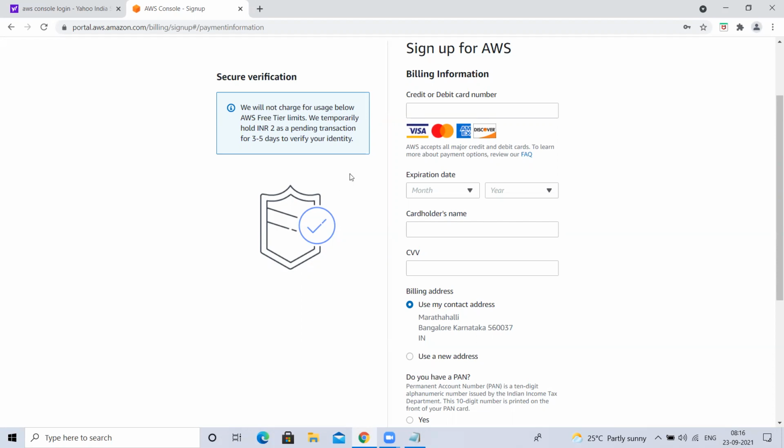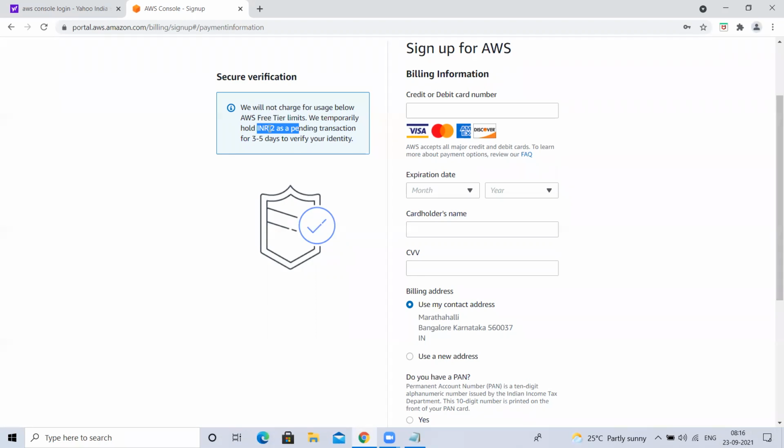So what AWS is doing is validating with a credit card or debit card. Whenever you give credit or debit card details, they will deduct 2 rupees just to check whether this is a proper card or not. Even if we block our cards, or have some expired cards, we can use that, right? So that is the reason, to check whether this card is proper and the person is a correct person. To validate, they'll take 2 rupees from us, and after 3 to 5 days, they'll give us that 2 rupees back. Okay, just to validate that.